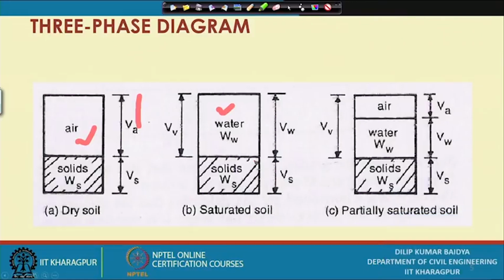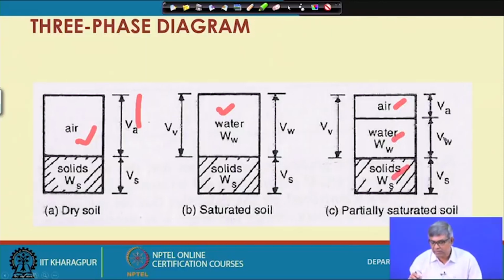Now, in most soil it will be there in a three phase form, that means it will be partly occupied by air, partly occupied by water and partly occupied by solid, and they are given symbols like this. Vv, the total volume of void, is shown here. Out of the total void, the volume of air is given here, the volume of water is given here, and the volume of solid is given here, and this is the total volume V.